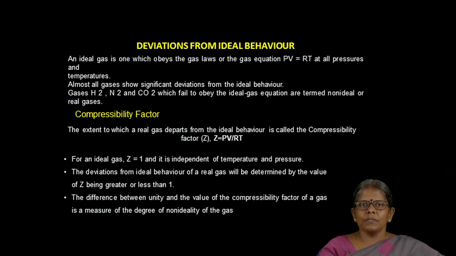The difference between 1 and the Z value is the deviation of a gas from its ideal behavior. The larger the difference, the larger the deviation of the gas from the ideal behavior; the smaller the difference, the smaller the deviation. Therefore, the compressibility factor is the magnitude which tells us how much a gas deviates from its ideal behavior.